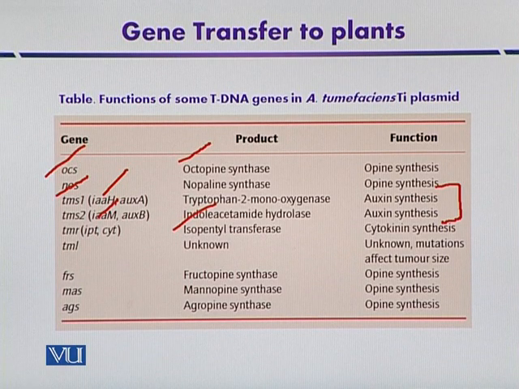So in addition to that, some other genes that are also present that play a role in the opine biosynthesis. If you remember, opines, they may be of two types, octopine and nopaline, and they are the source of carbon, nitrogen, and sometimes bacteria can also get phosphates that is mediated by these genes.